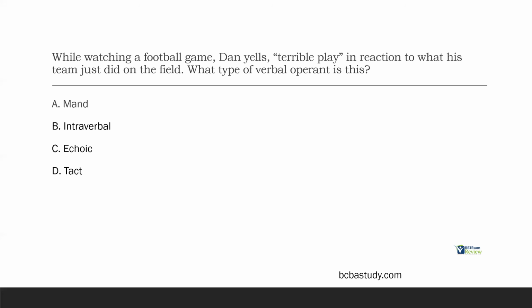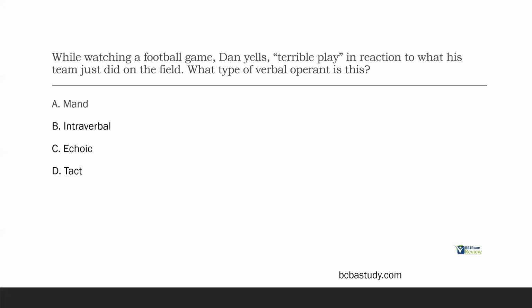So Dan yells terrible play in reaction to something he saw. So this is a nonverbal SD, right? It's not a motivating operation. He's not manding for anything. He's not requesting anything. So A is out. B, an intraverbal is evoked by a verbal SD, not what happened here, not a conversation. So B is out. Echoic again is also evoked by a verbal SD, and we have point-to-point correspondence with that verbal SD and formal similarity. There is no verbal SD in this particular scenario.